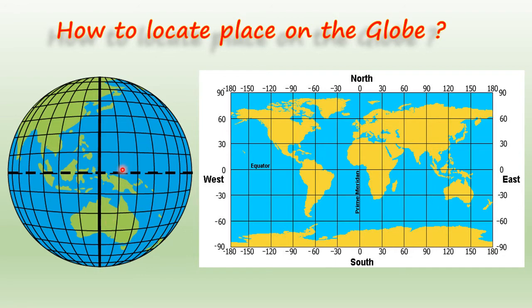Yes, and again the equator is a very important latitude. Why? Because it divides the earth into two equal parts, that is the northern hemisphere and the southern hemisphere. These longitudes and latitudes make a grid, as you can see on the globe and map. Can you see the square boxes made by longitudes and latitudes? These boxes help us to locate the places on the earth. Now we will see how.